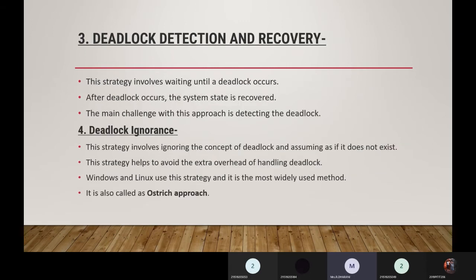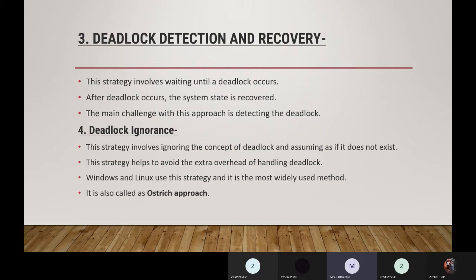The next one is deadlock detection and recovery. This strategy involves waiting until a deadlock occurs, and after the deadlock occurs, the system state is recovered. It waits for the deadlock to occur, and after it occurs, we need to recover the system to a safe state.